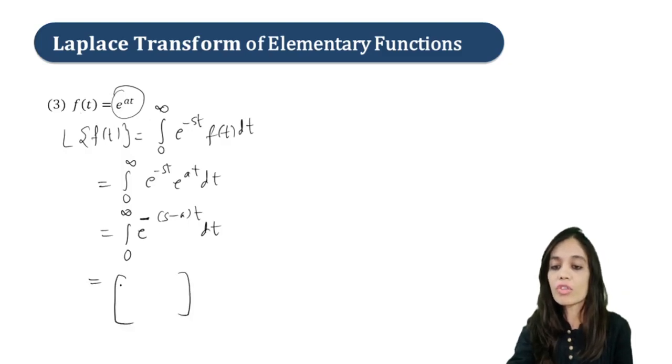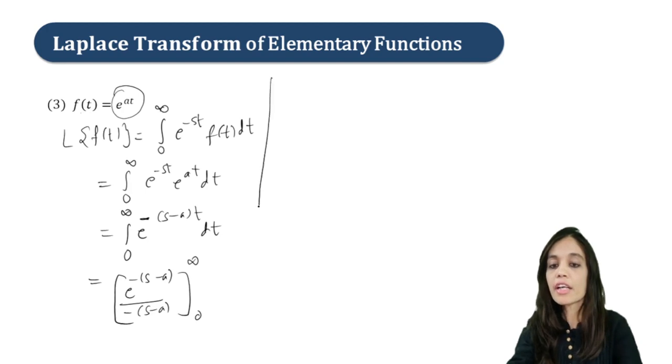Now just integrate. So you will get e raised to minus (s minus a) t upon minus (s minus a), and your limits are 0 to infinity, right? Now suppose if you put the limits, what you will get?